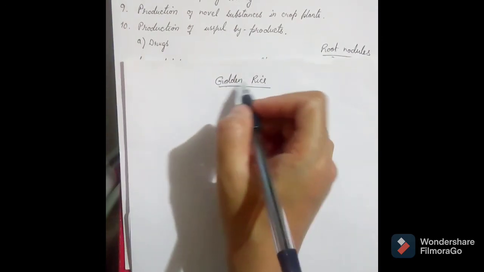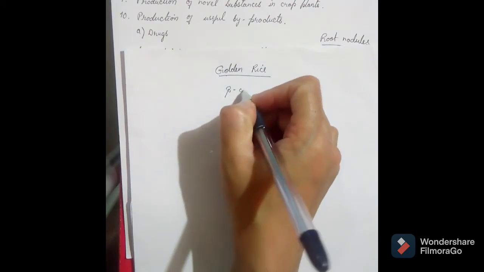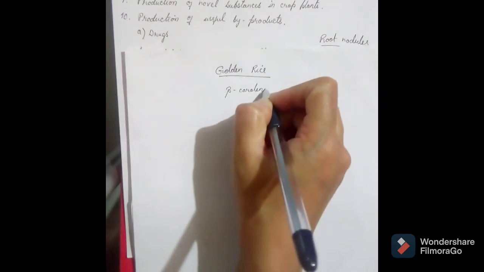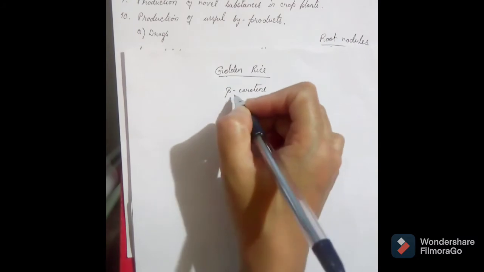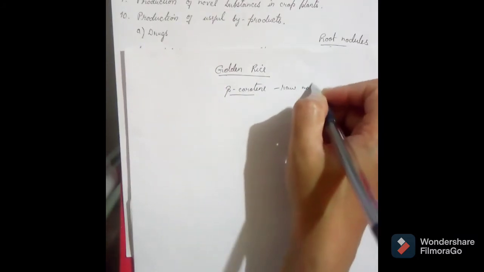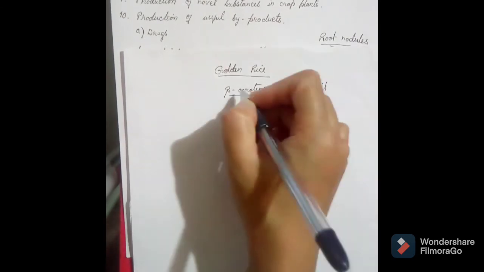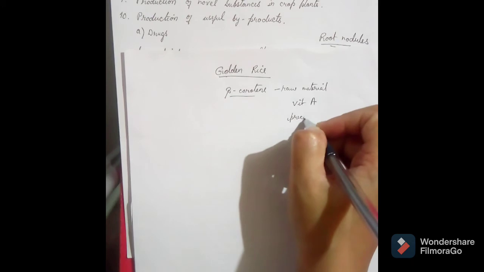This golden rice is very rich in beta carotene. Beta carotene is like a raw material for vitamin A, so it is a precursor of vitamin A. Why?